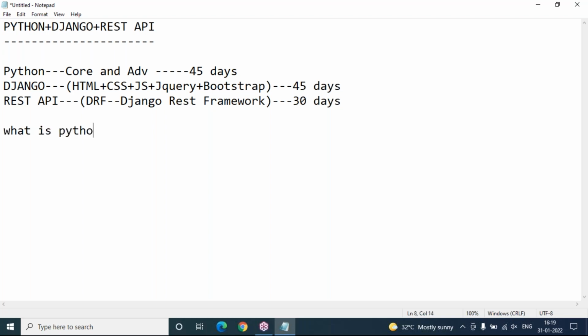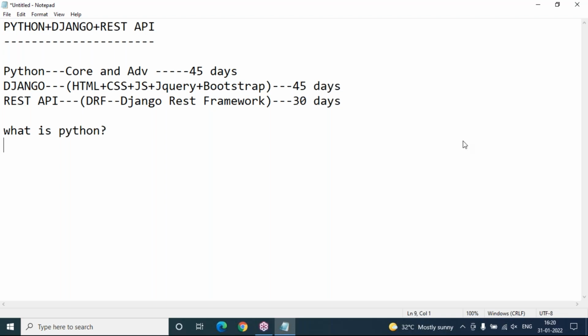What is Python? Running notes are not required. If you want, I will send running notes. While the session is going on, I'll write many things also. If you want running notes, I'll share them in the chat box or through mail. But I have clearly prepared maximum notes in my documentation, and I'll send that documentation, which will be good for you. Even if you want running notes, I'll share them, no problem at all.